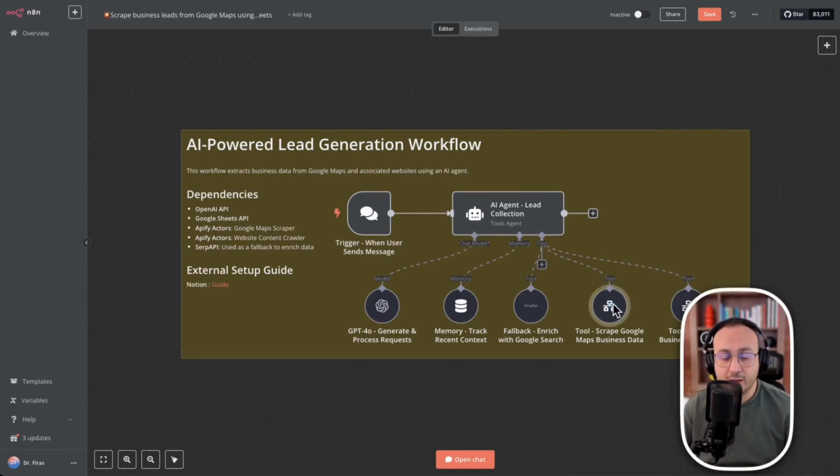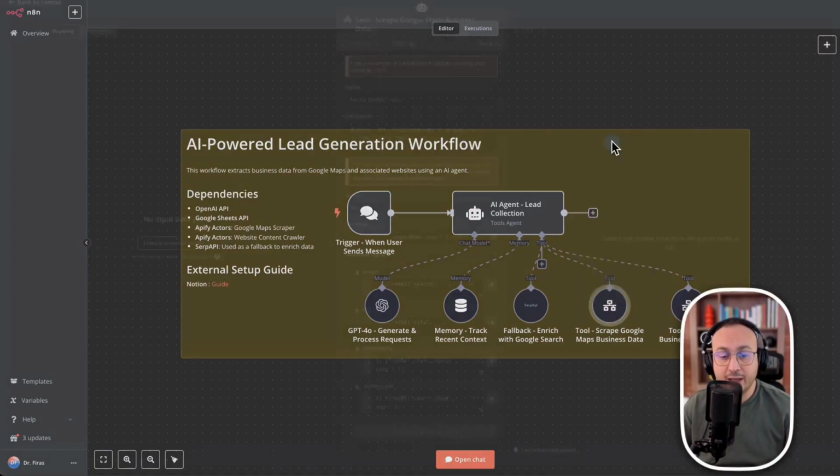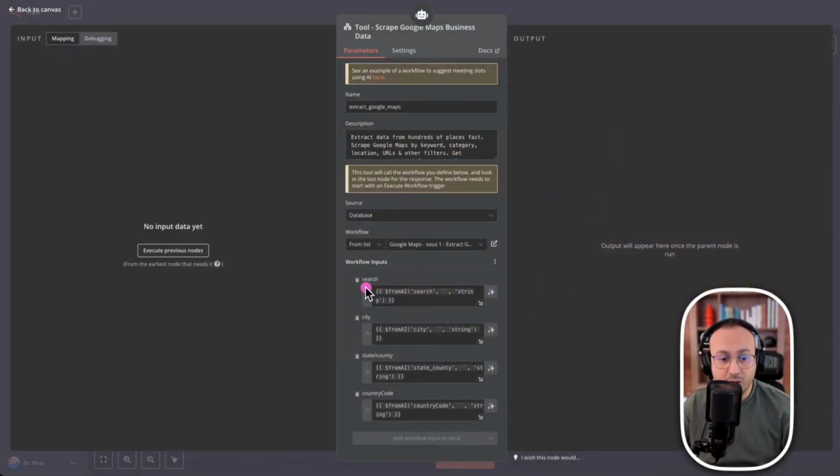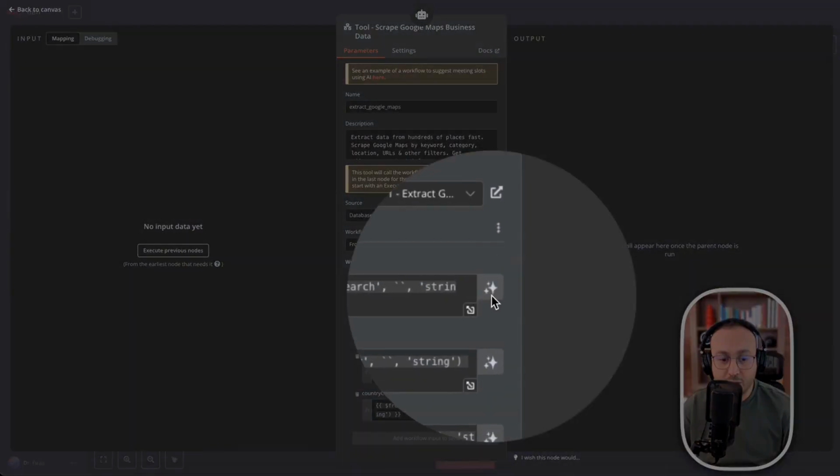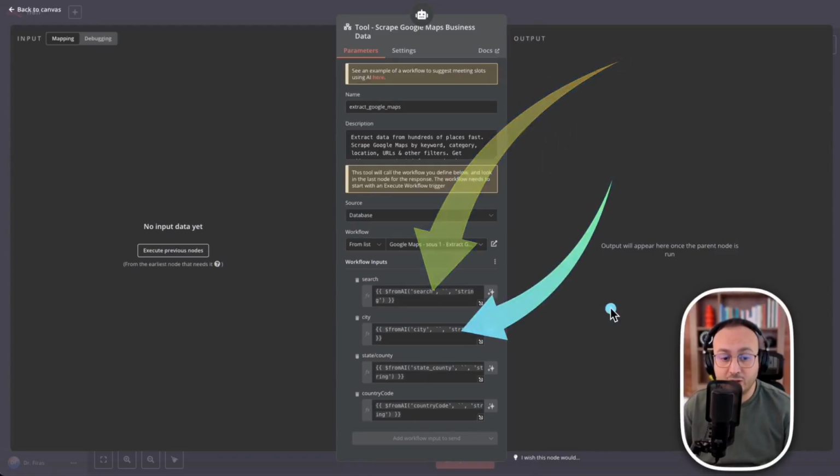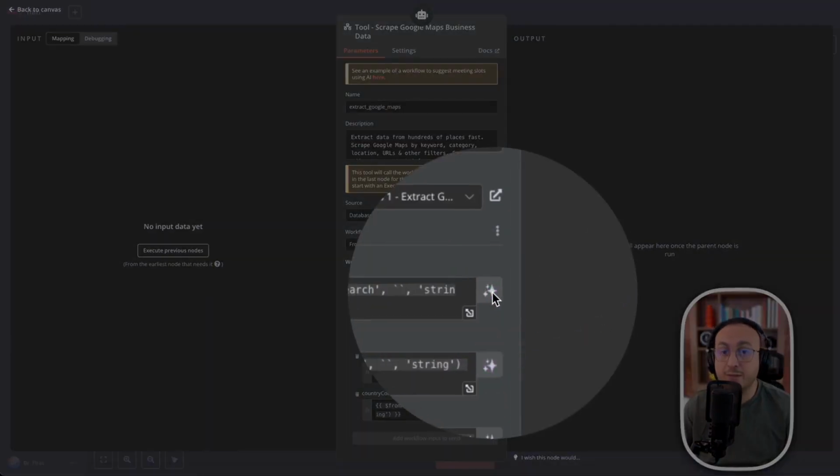So if I take, for example, this workflow with n8n, there is the possibility to let AI handle filling in the variables. As you can see here, I click on this button and it's the artificial intelligence that takes care of filling in the different fields. You just need to click on a button.